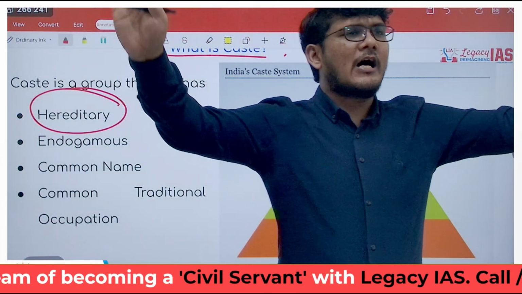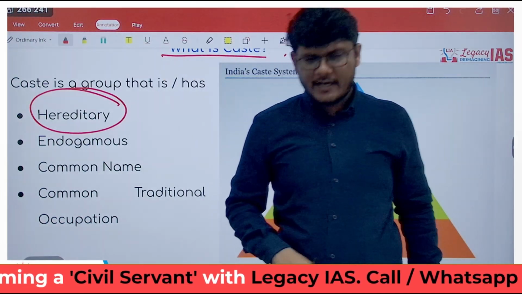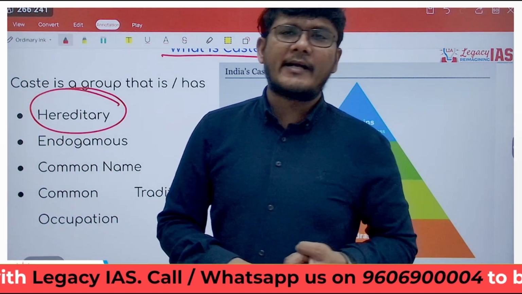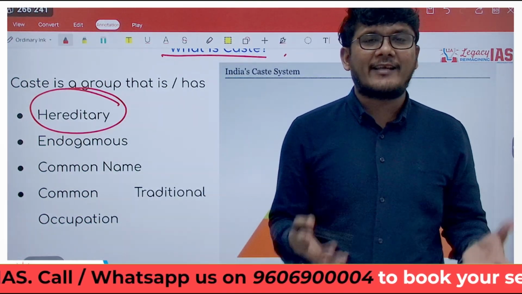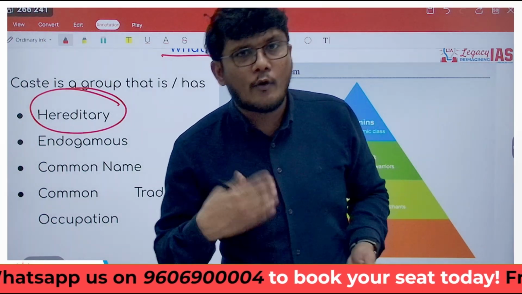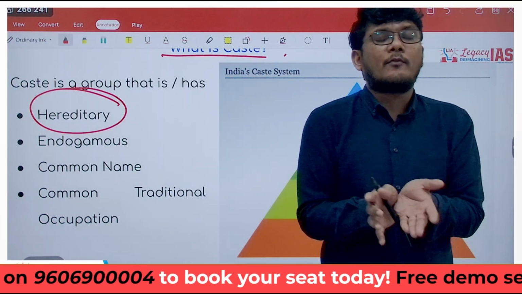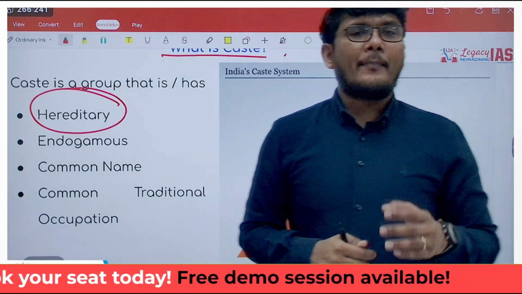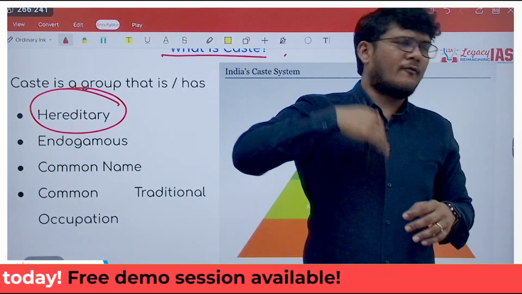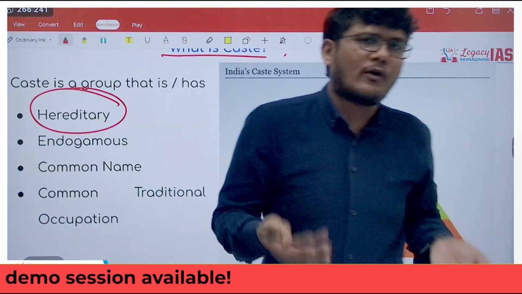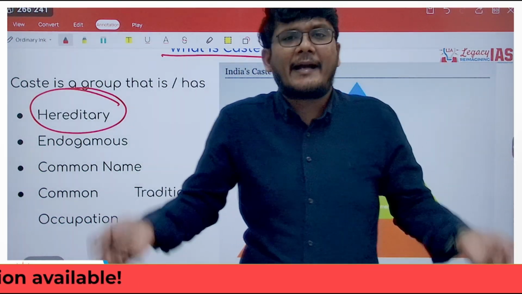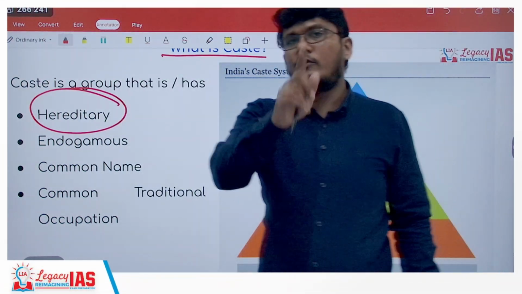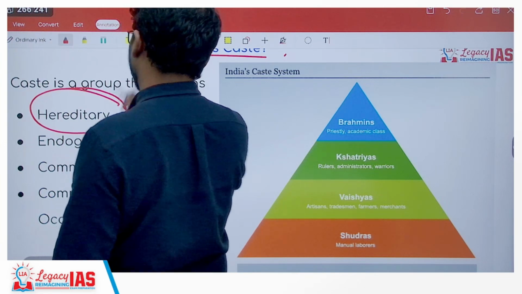Earlier it was not hereditary, it was very open, dependent upon what work or profession you did, what kind of food you ate, etc. But as it progressed, it became closed, and now it is as good as a hereditary system, wherein the child of a father from a particular caste also has the same caste, irrespective of what work they are doing or what food they are eating. So now the nature is hereditary.